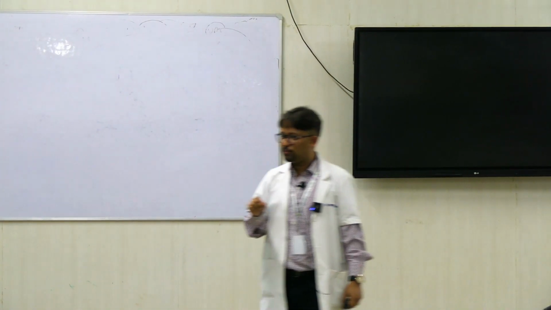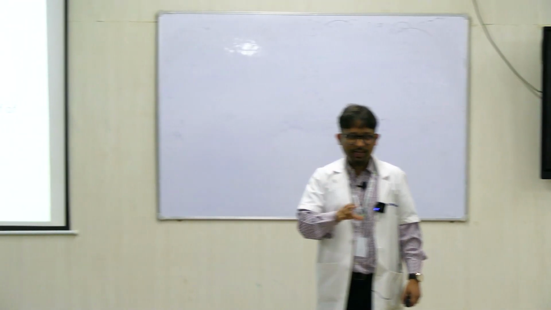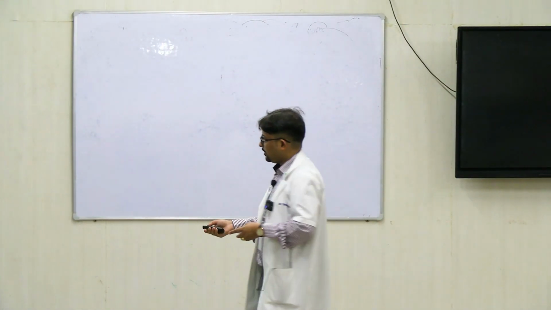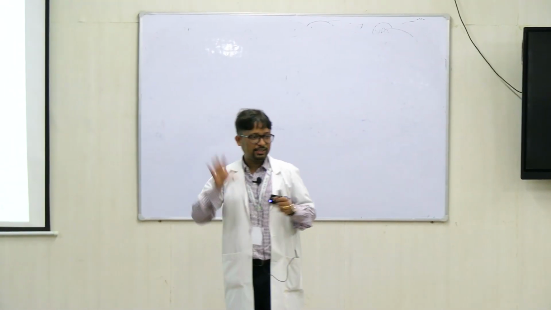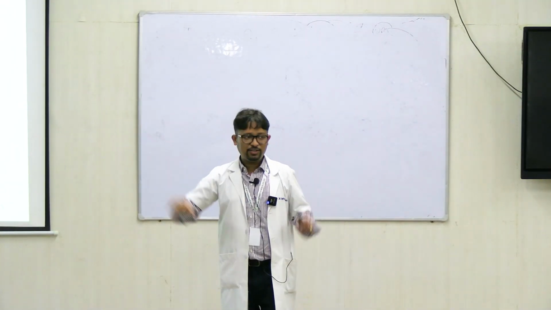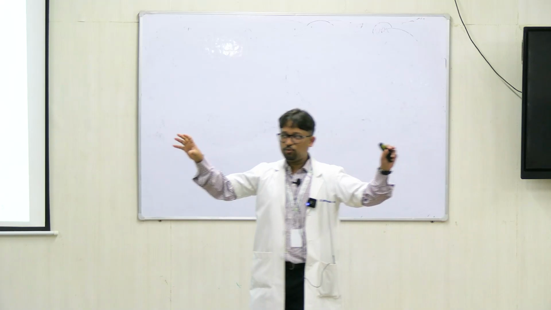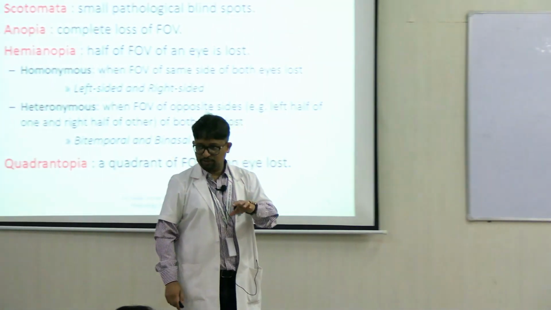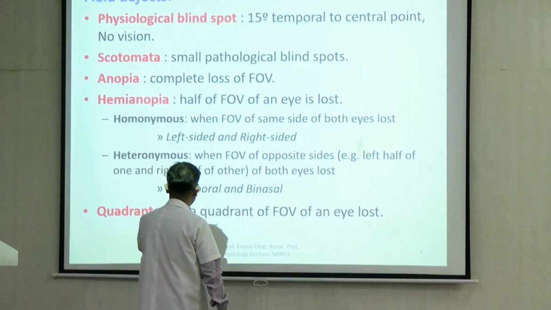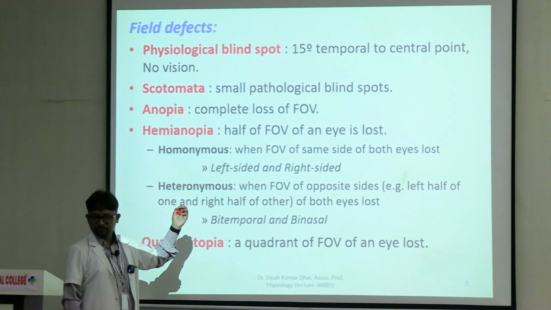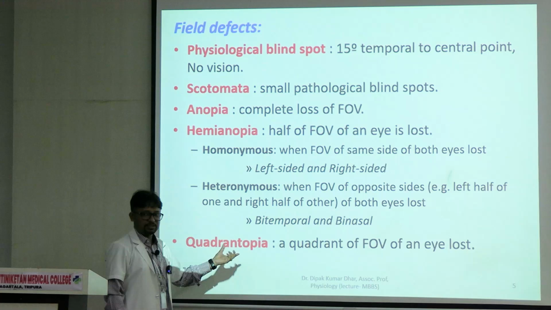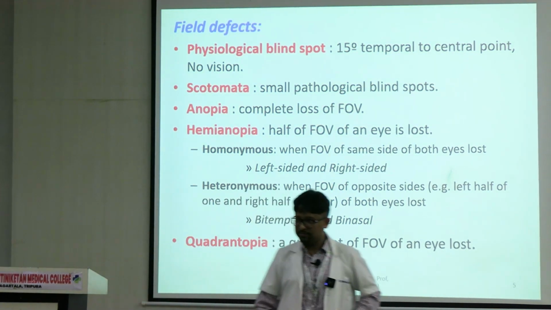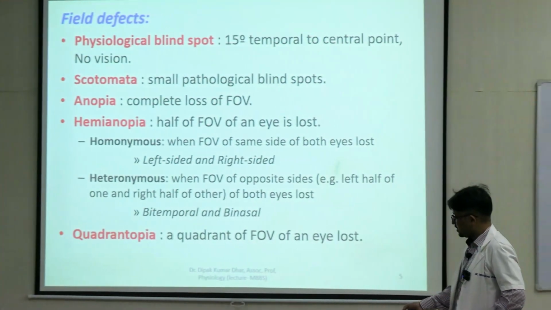तो binasal hemianopia में for one eye the right half is affected, for the other eye the left half is affected. Similarly we have bitemporal, दोनों eye का this one, right eye का right half, left eye का left half, but they are both the temporal fields for the respective eyes. So because it's different in both the eyes, the word used is heteronymous hemianopia, right? Quadrantopia means when one quadrant of a field of vision is affected. So half का भी half, one quadrant gets affected, we call this quadrantopia.